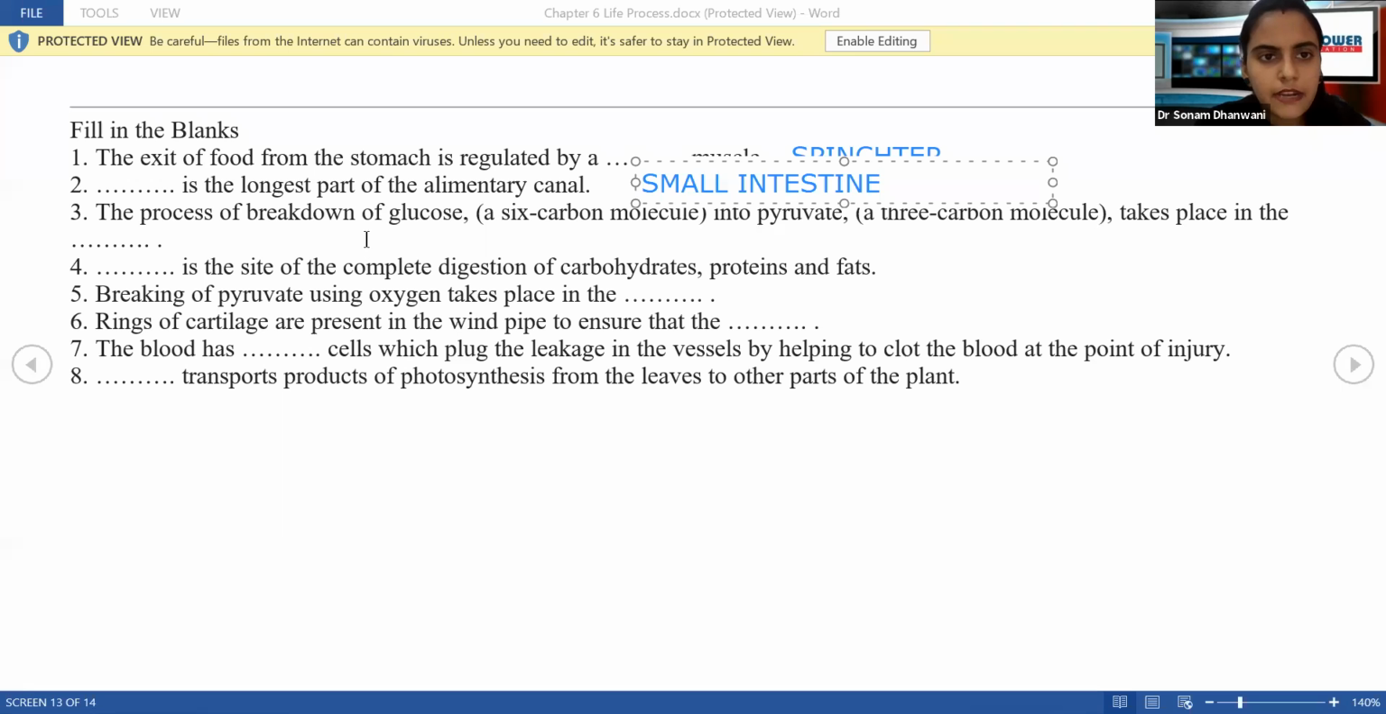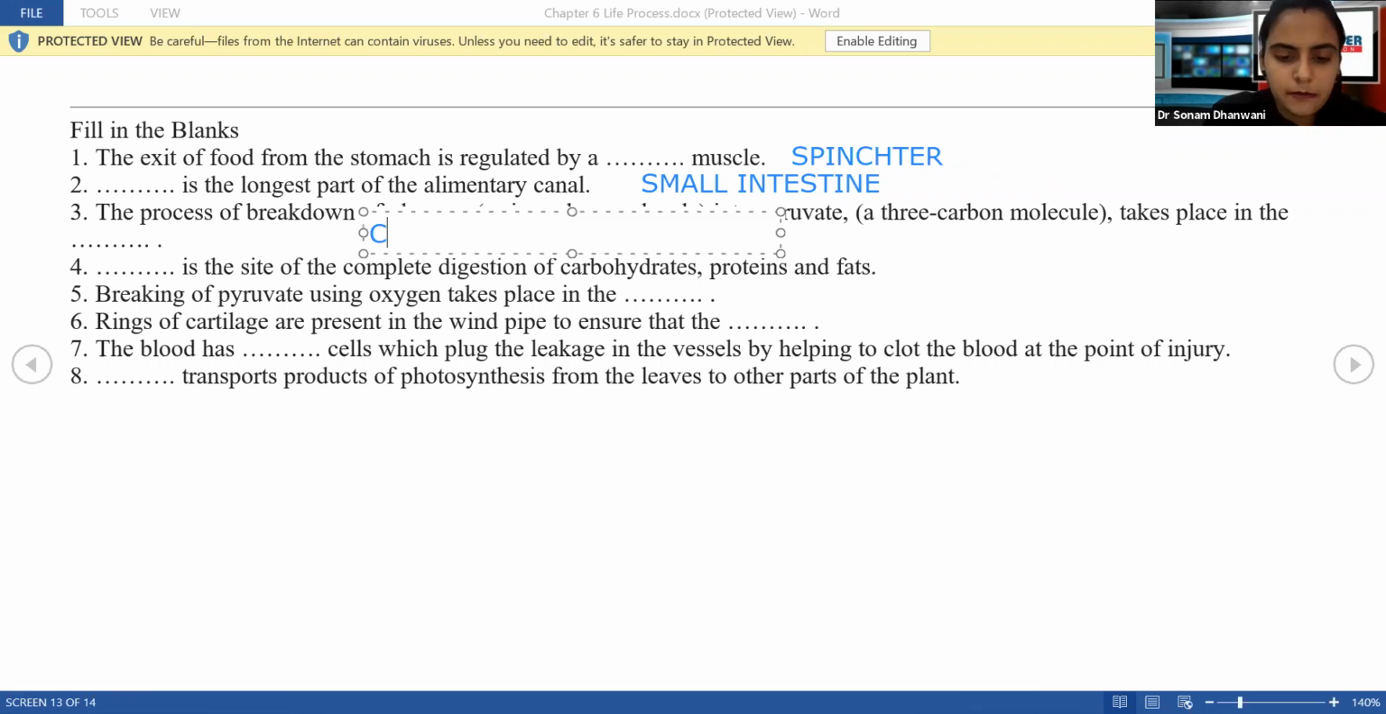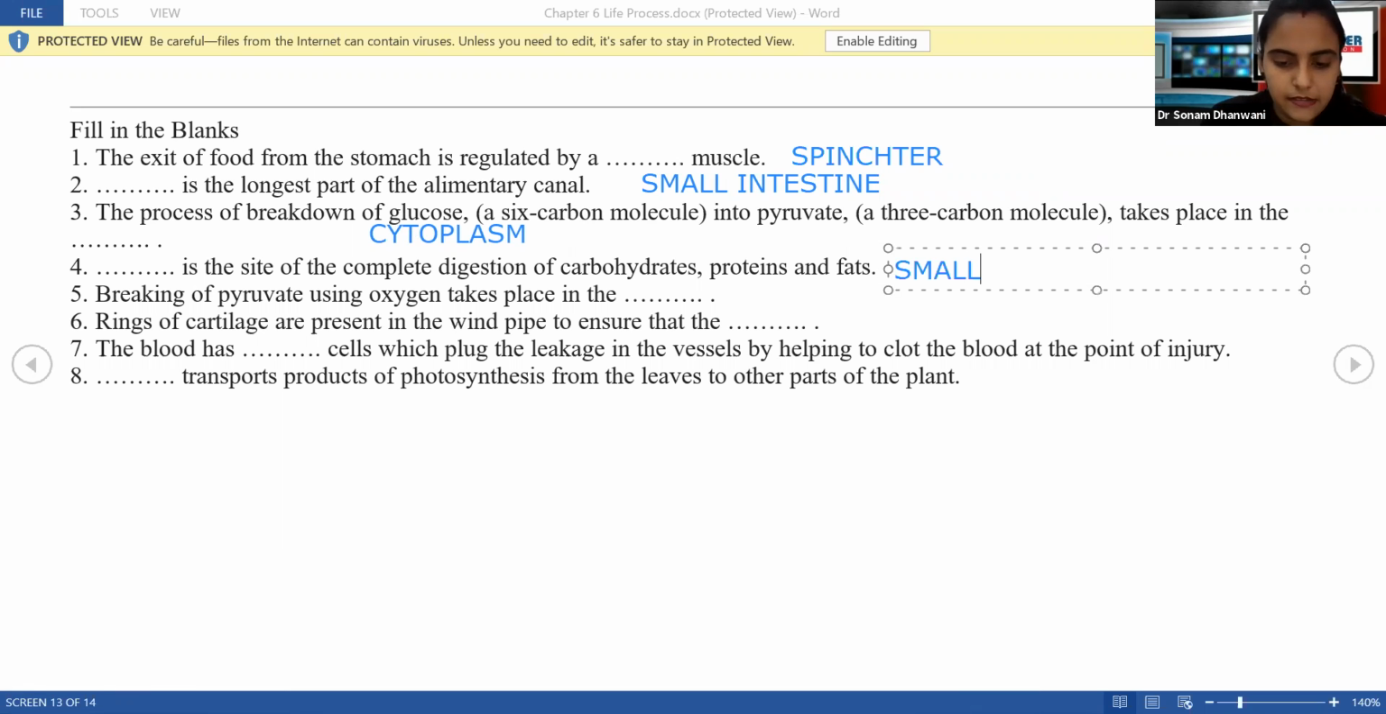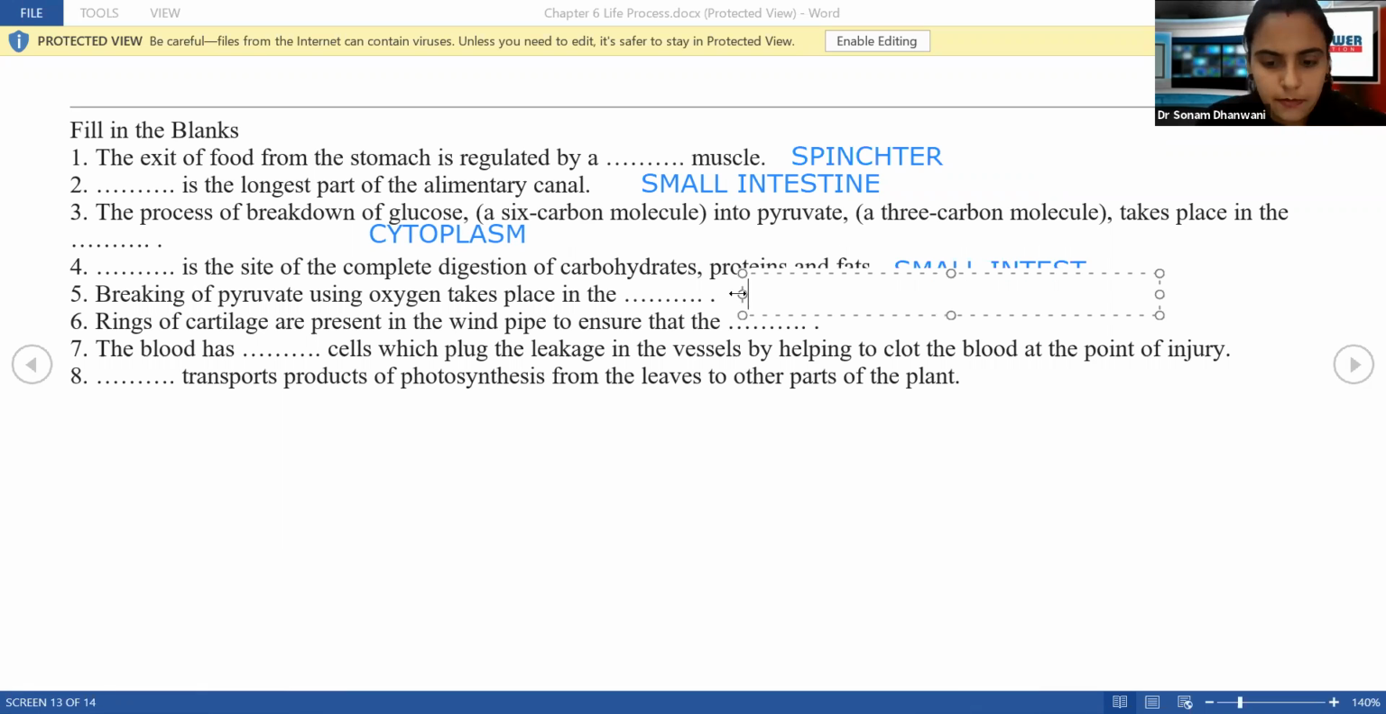Next, breakdown of glucose into pyruvate takes place in the, where does it take place? We have seen, yes, it takes place in the cytoplasm. Next, dash is the site of complete digestion. Again, it is the small intestine. Next, breaking of pyruvate using oxygen takes place in the mitochondria. We have seen this in aerobic respiration. Mitochondria.